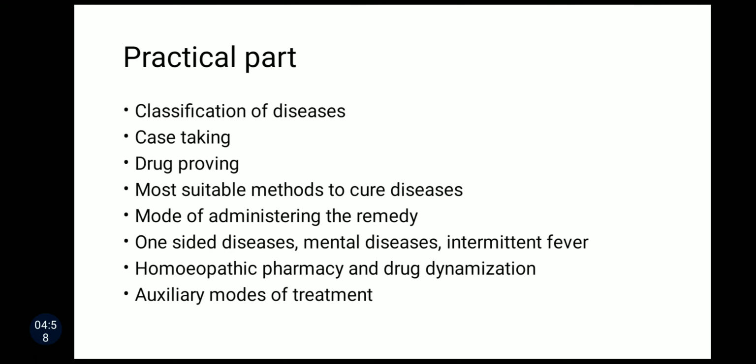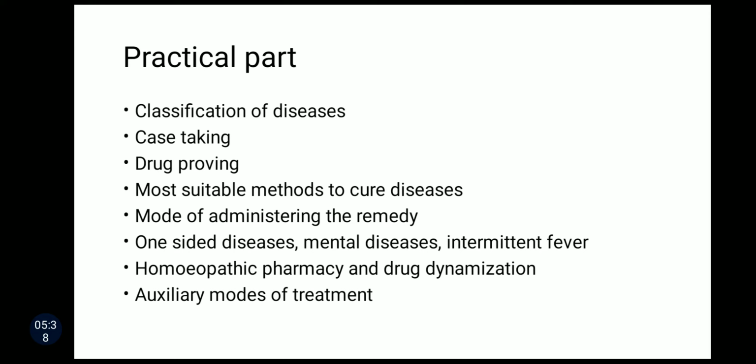Then if you come to the practical part, from aphorism number 71 onwards up to 291, he has mentioned in detail the classification of diseases. That is Hahnemann's classification of diseases. He has classified the diseases in various ways; we will study that later on. Then he has also mentioned case taking and given many instructions regarding it. Then he has given instructions regarding drug proving: drugs from different sources, and how they have to be proved on healthy human individuals. Those instructions he has mentioned in detail in the practical part of Organon.